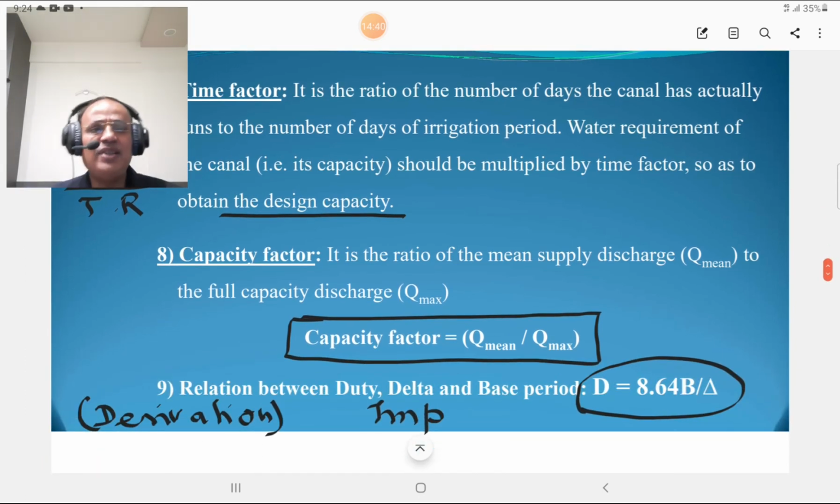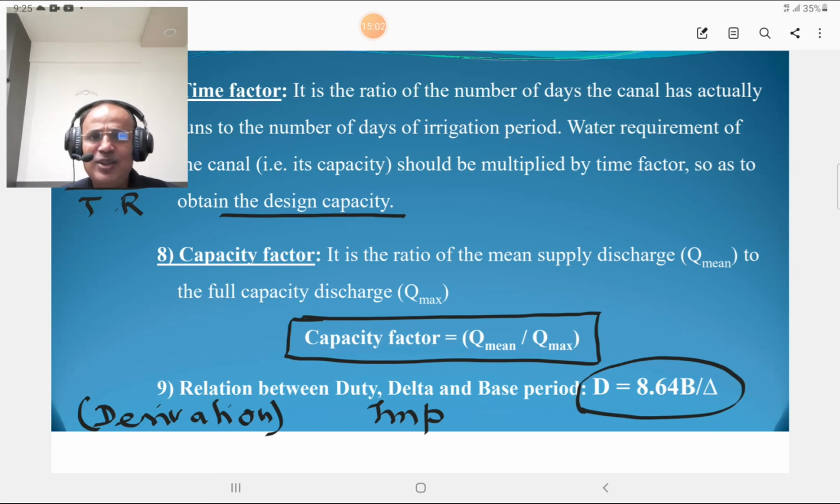Then the capacity factor. What is the capacity factor? It is the ratio of mean supply discharge, which we term as Q mean, to the full capacity discharge, that is Q max. It is the ratio of mean discharge to maximum discharge. So the ratio of mean discharge to maximum discharge is termed as the capacity factor.